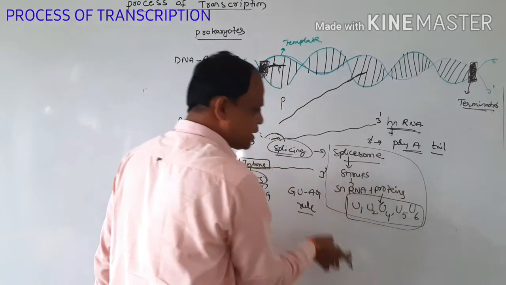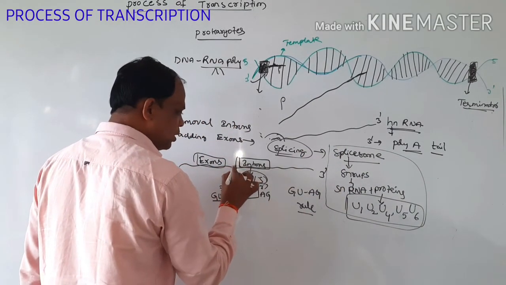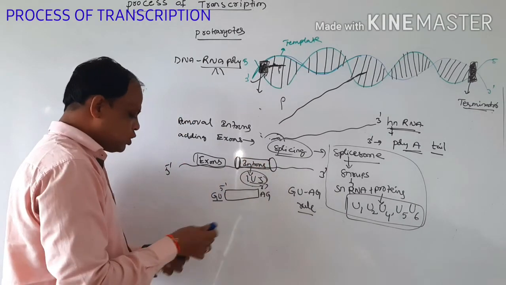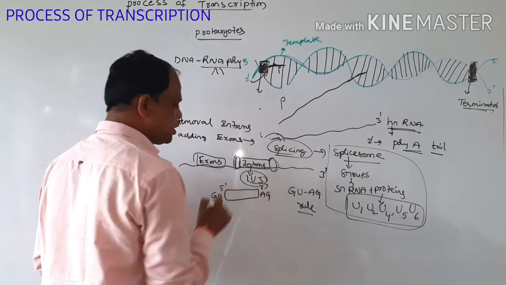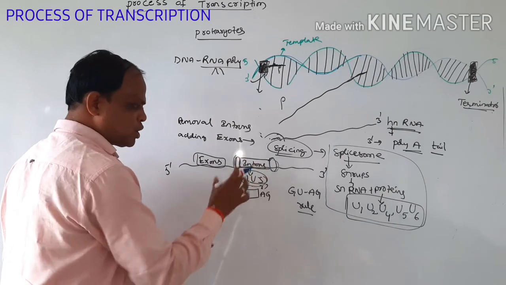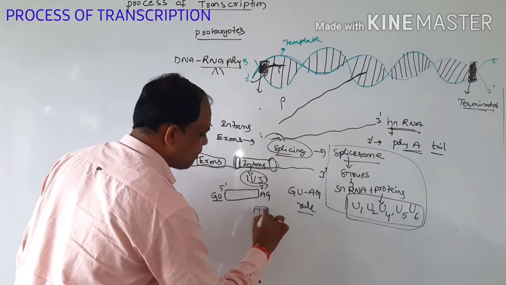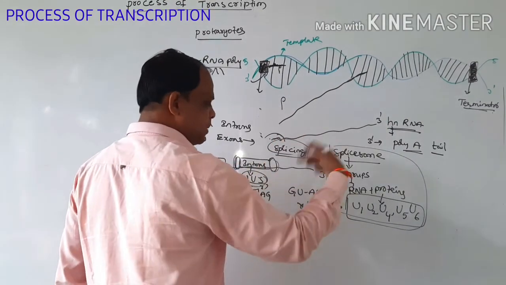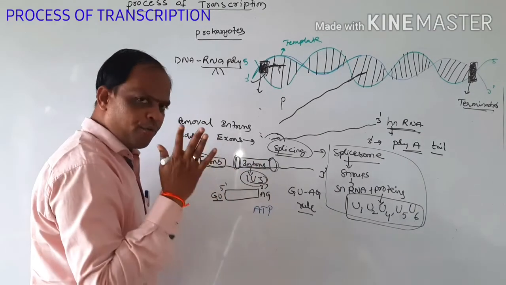All the spliceosomes, or snRNPs, are added onto the end parts of these introns. This process needs energy, which it takes in the form of ATP, and with the help of these spliceosomes we cut into a number of fragments.